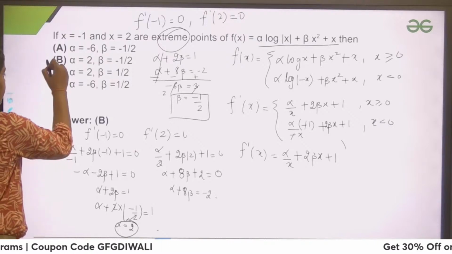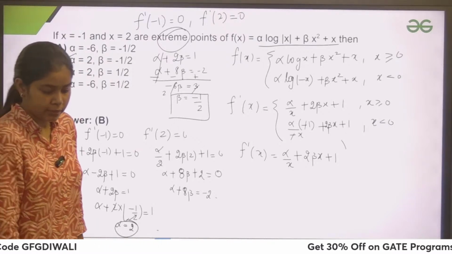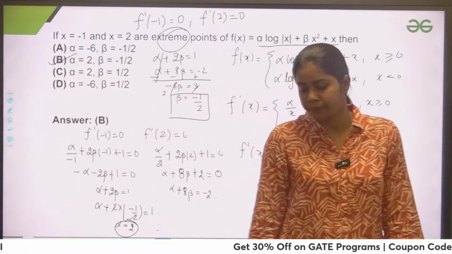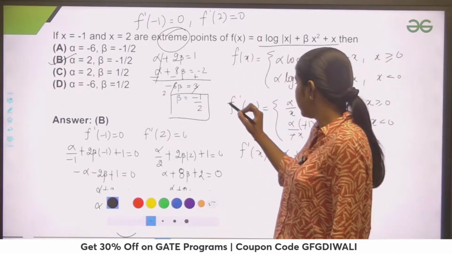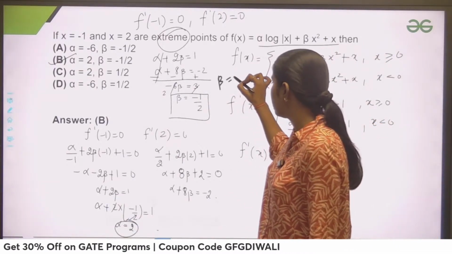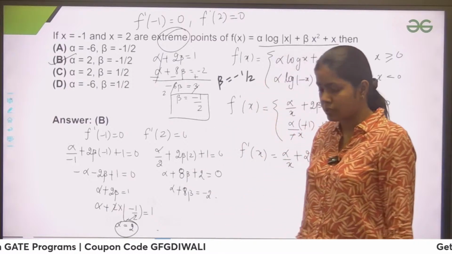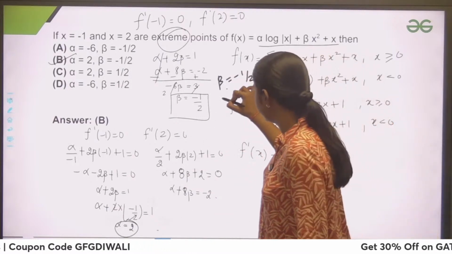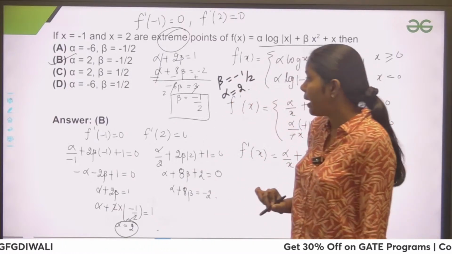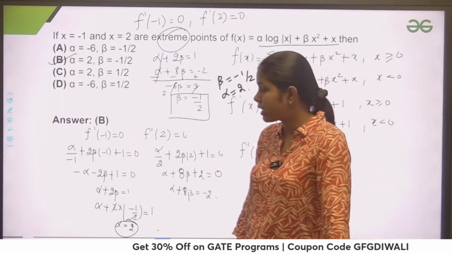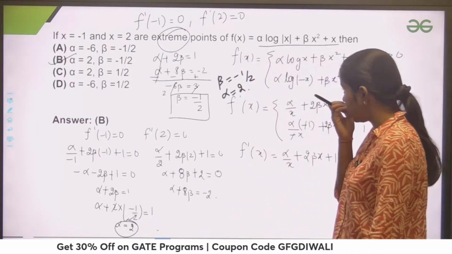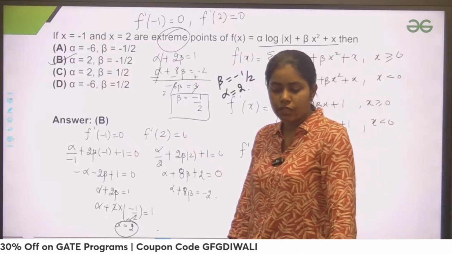So which option matches? Option B matches my answer. So B is the correct option. Let me know, guys, if there is any confusion about how we get beta equals to minus 1 by 2 and alpha equals to 2. I know that this question is a little bit different, so that's why I'm asking again: if there is any confusion, just let me know.